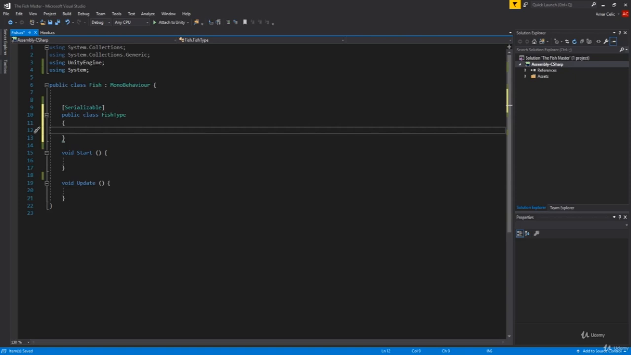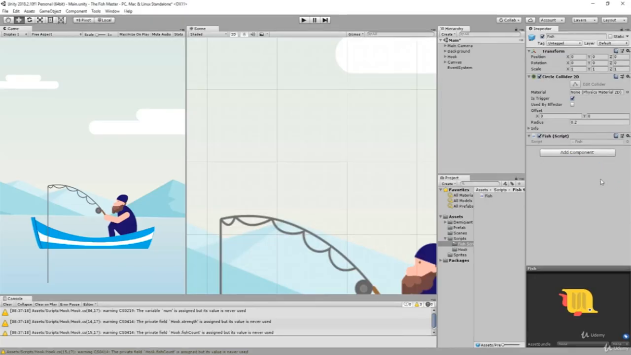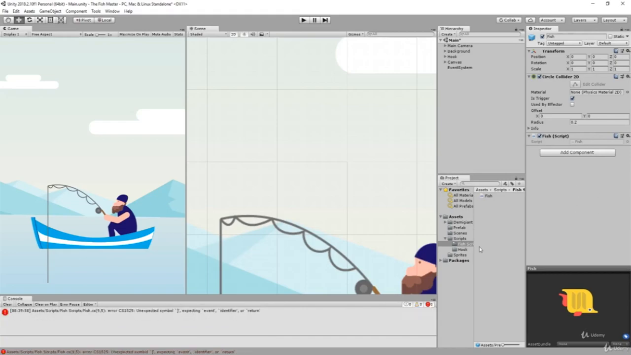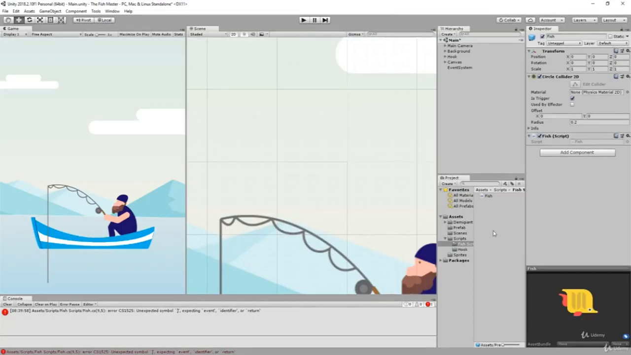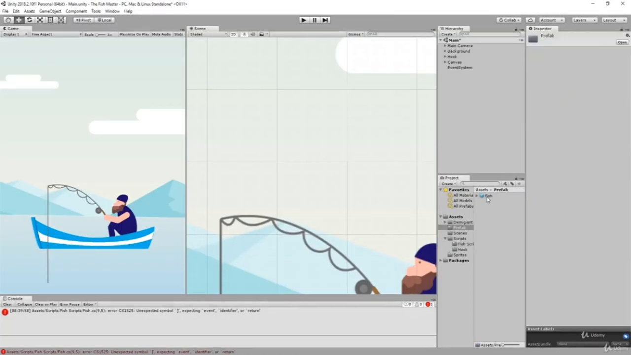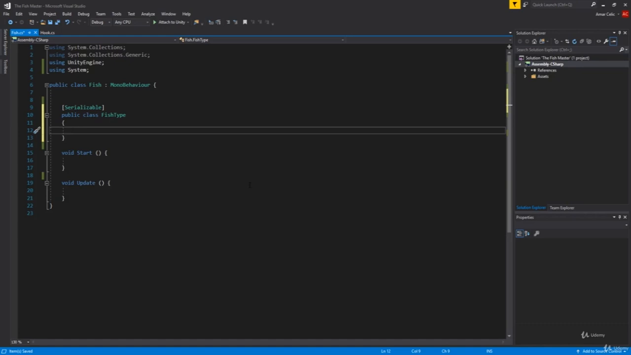Now let me explain. When you put something to be serializable, it means it will be visible when you put it in what's called the inspector. What do I mean by that? Well, basically, we are not gonna have 15 fishes in our prefab, then store them one by one like fish 1, fish 2, fish 3. I mean, you could add, but it's too much work.